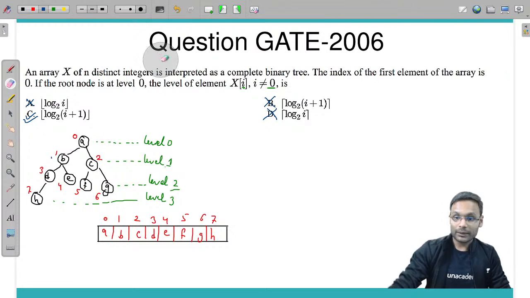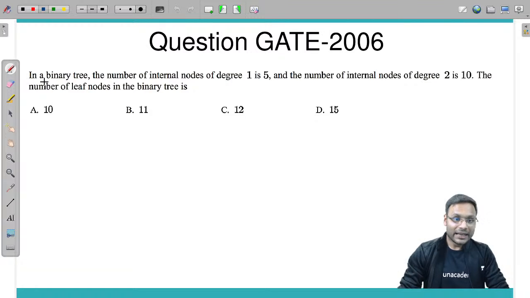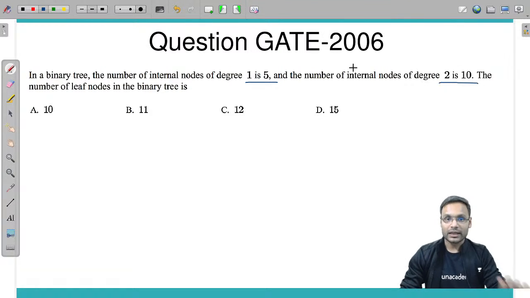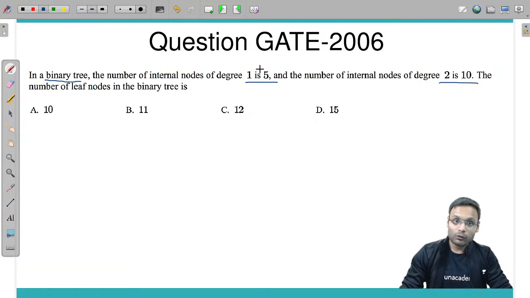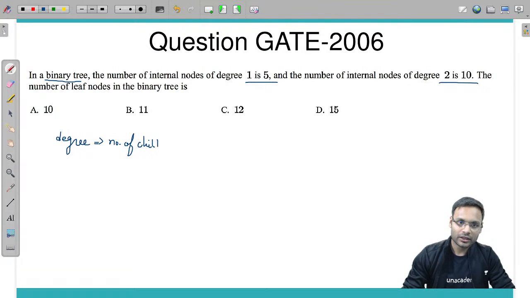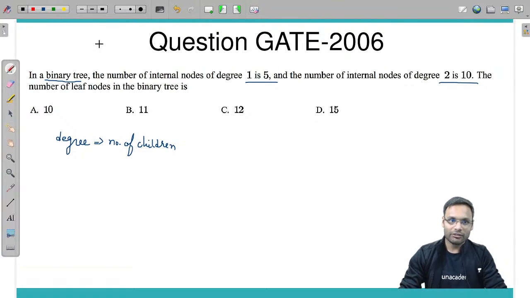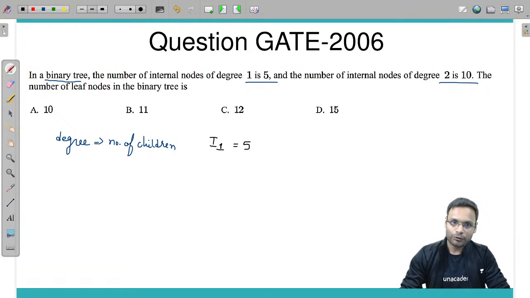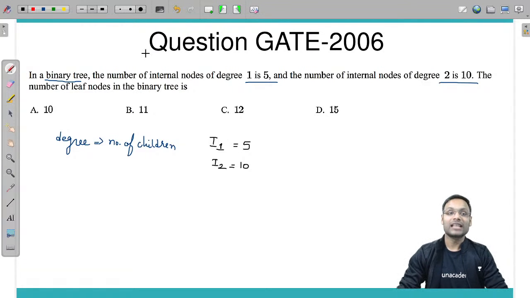Let's move ahead, and we have a question. In a binary tree, the number of internal nodes of degree 1 is 5 and the number of internal nodes with degree 2 is 10. Now, in a binary tree, what is the degree? Degree is nothing but the number of children. So in the question we are given internal nodes with one child equal to 5 and internal nodes with two children equal to 10. The question is: the number of leaf nodes in the binary tree is how many?